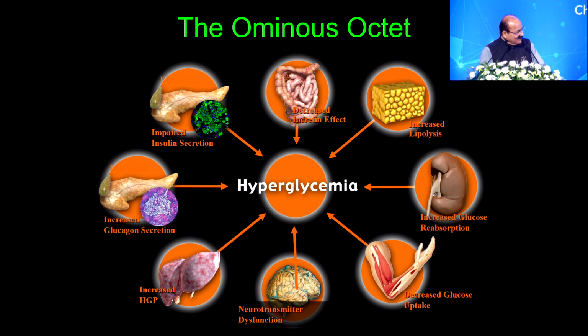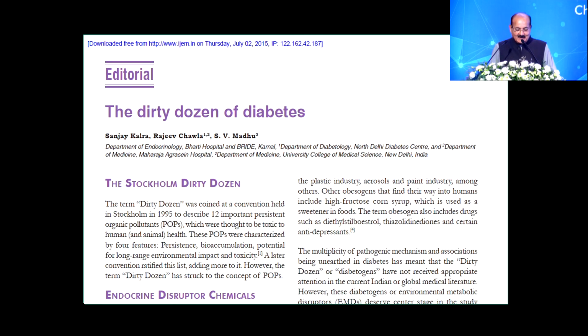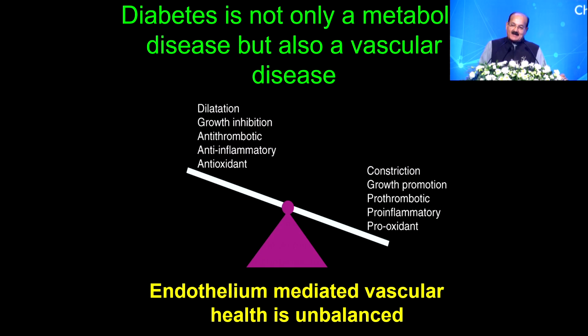Fortunately, we have Dr. Madhu here, Dr. Madhu, me, and Dr. Sanjay Kalra. We proposed this in a 2015 IJM publication, that it is a dirty dozen of diabetes. It is no more only an ominous octet. And today we have publications talking about almost 15 to 16 defects contributing towards the pathophysiology of type 2 diabetes.